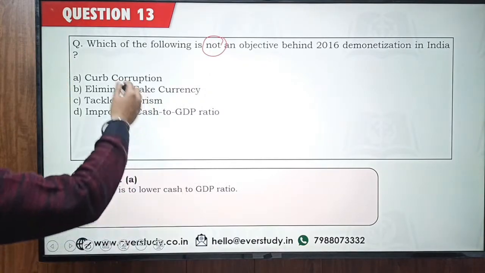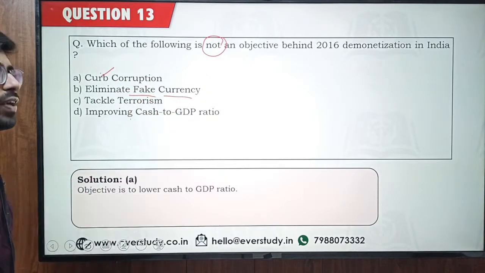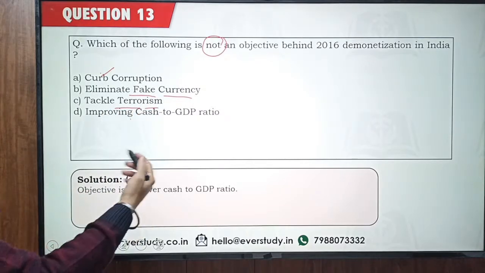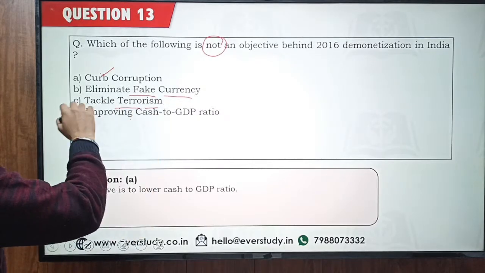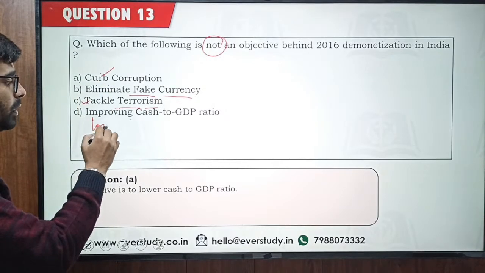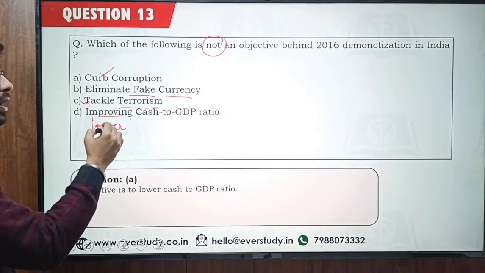The objective is to curb corruption because high value notes are used for bribing and in corruption. The fake currency which was there was also going to lose all its value. Terrorist activities would have used high currency notes, so they were also demonetized. So to tackle terrorism was again an objective. The objective was to lower the cash to GDP ratio. The cash to GDP ratio is high in India. We have to lower it.